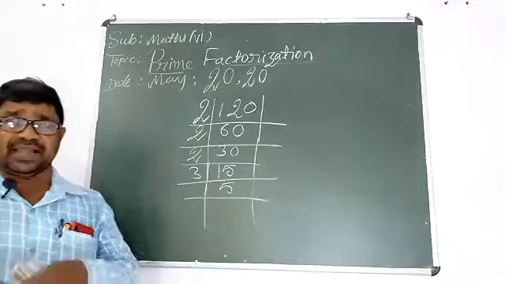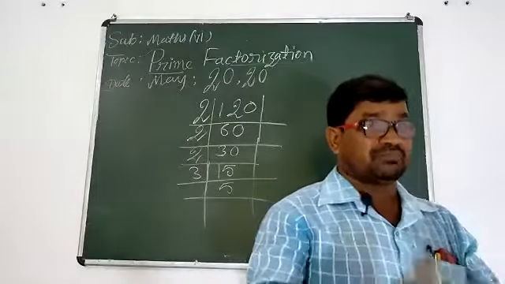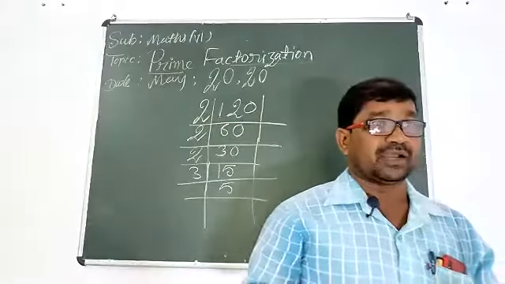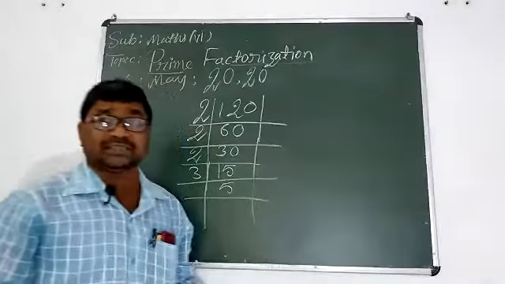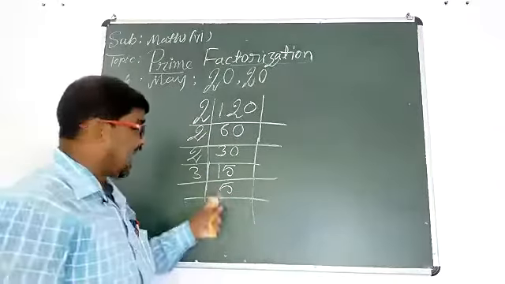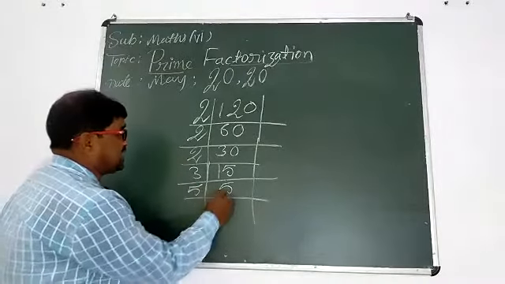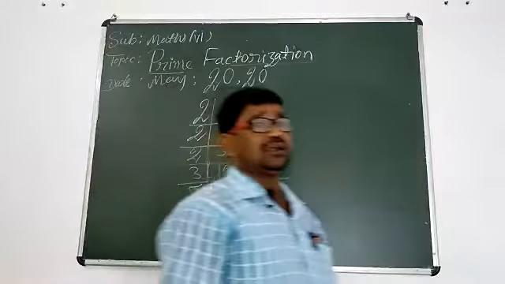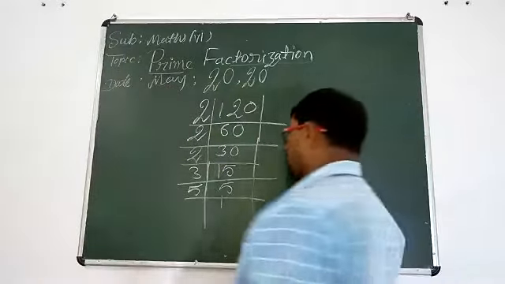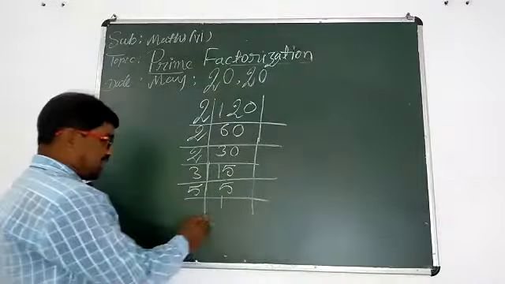No. Then the next prime number after 3 is 5. Can we divide 5 by 5? Yeah, why not? We can divide easily. 5 1s are 5. Now our quotient here is 1.